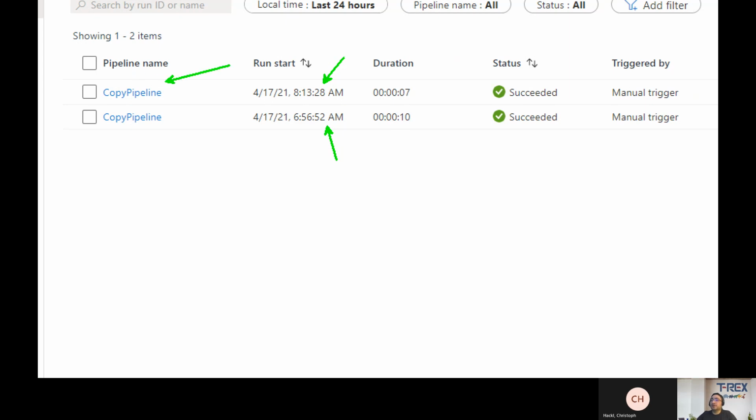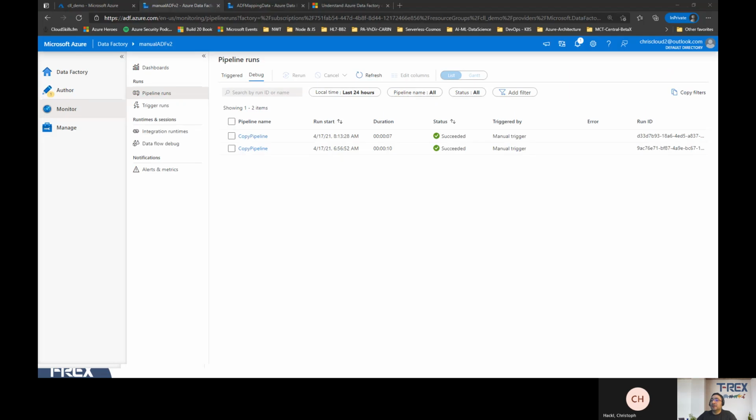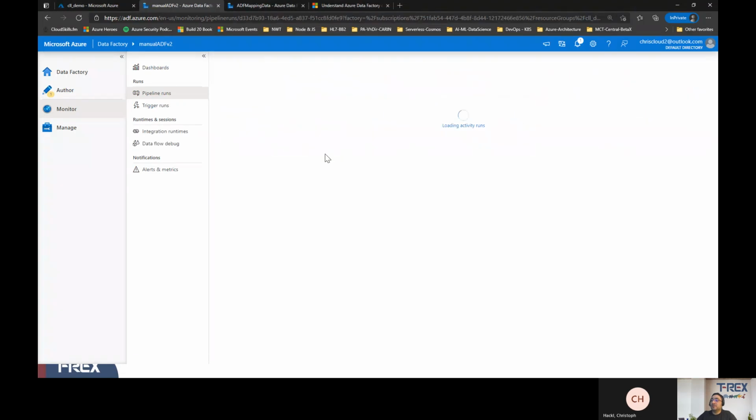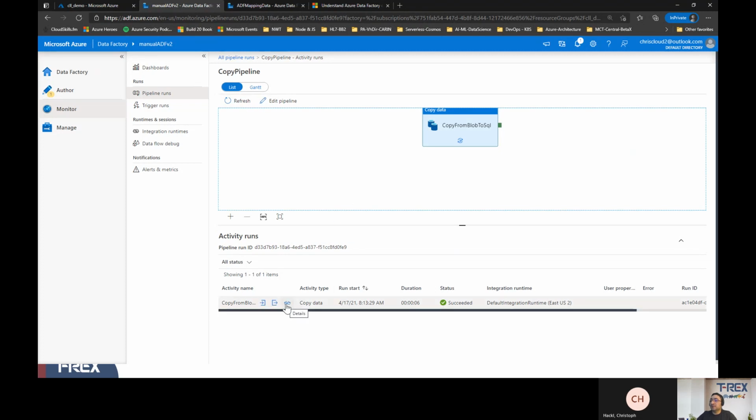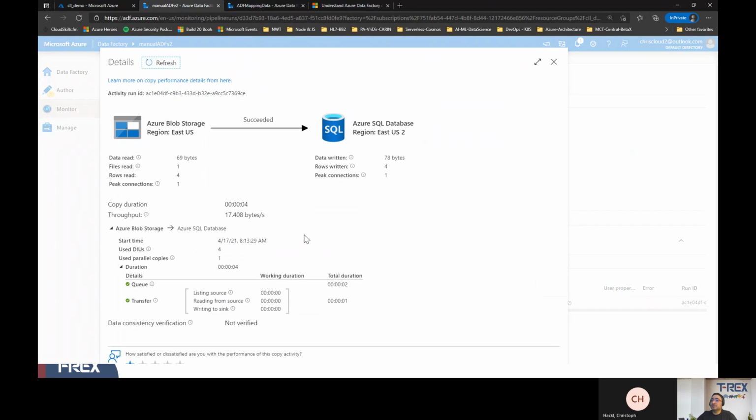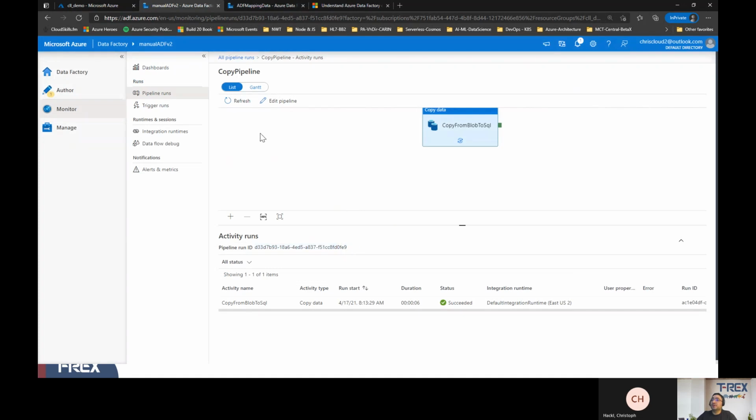And here we actually ran this copy pipeline. If I click on that copy pipeline, it will bring me to that copy pipeline where it is. And you can look into the chart, you can look into the details here. You see, it says that it was actually moving data from your blob storage into the SQL database. And these are the statistics regarding that task. Okay, what happened, which is pretty good to know about.